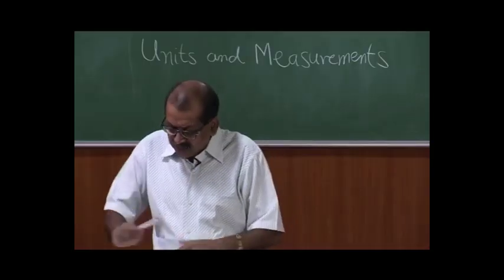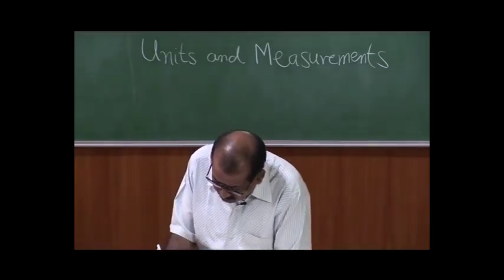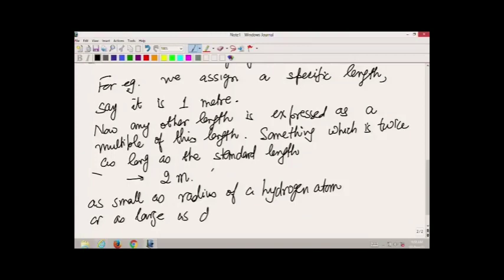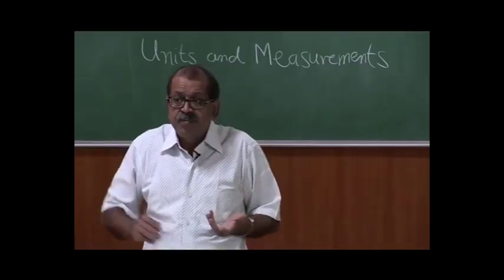and the length could be as small as the radius of a hydrogen atom, which will be many orders of magnitude less than the standard meter, or it could be as large as the distance from moon to earth or distance from sun to earth, which would be many thousands of meters.